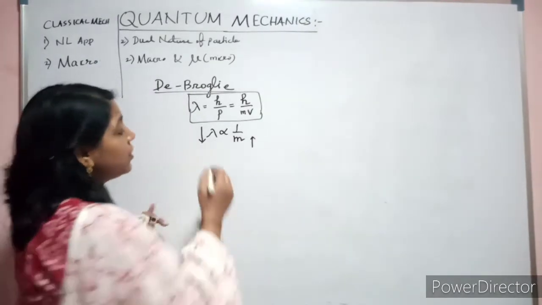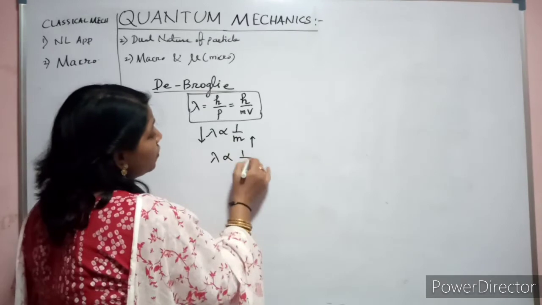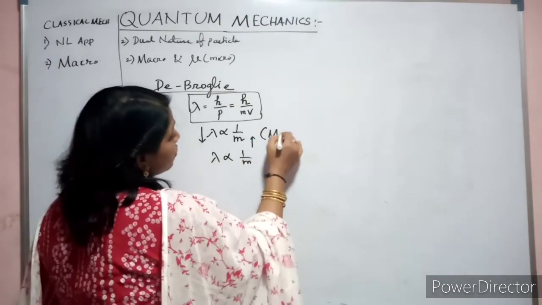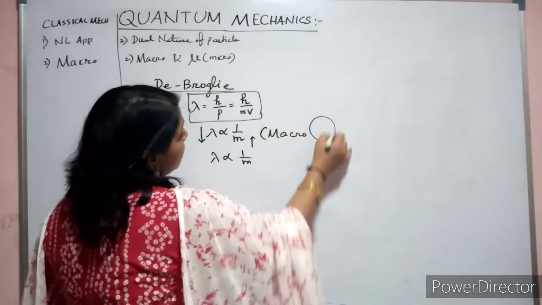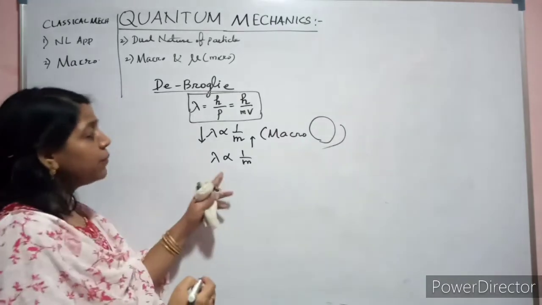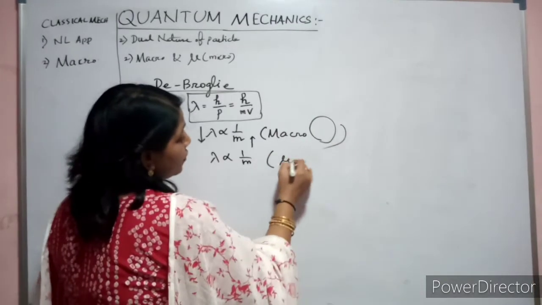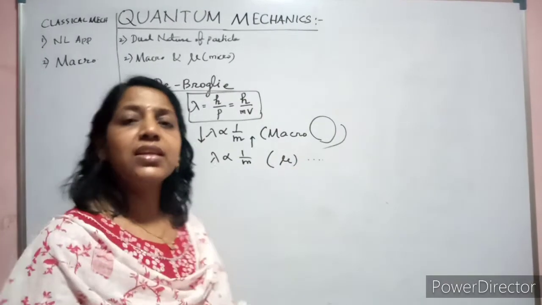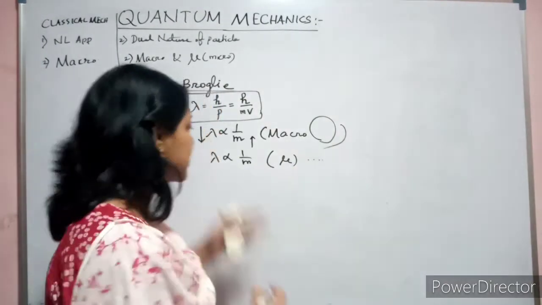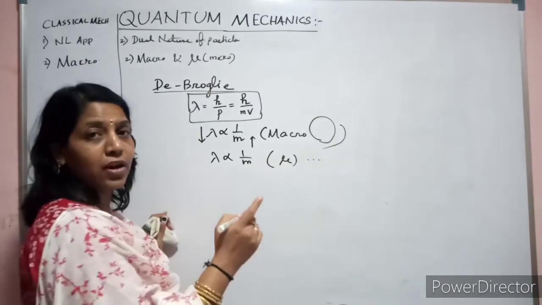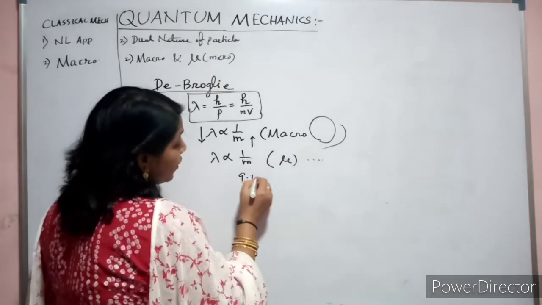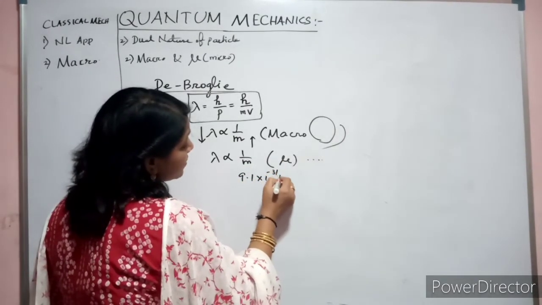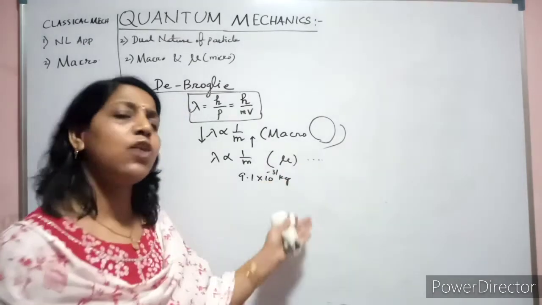Now coming to your micro level. This is your macro, where it is big bodies. When you come to micro, micro means very, very small, tiny particles, like you are considering electrons, atoms, molecules. So mass of an electron, how much is it? 9.1 into 10 to the power minus 31 kg. You just imagine how small.